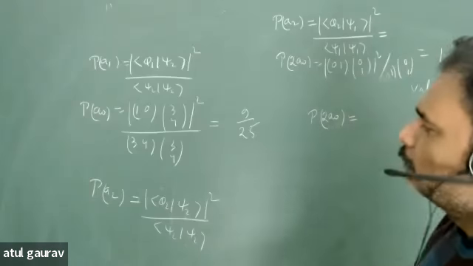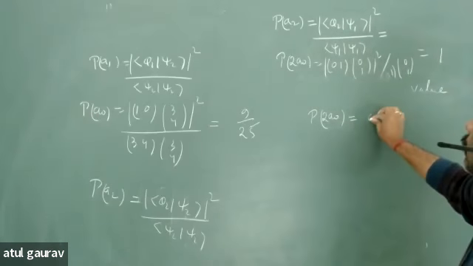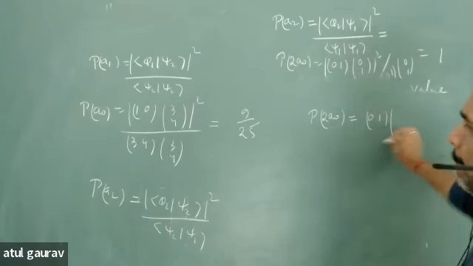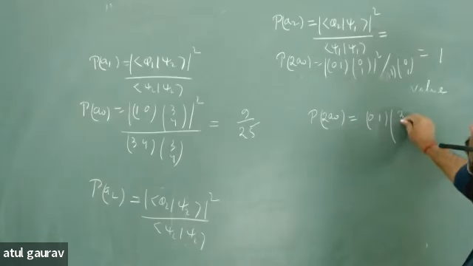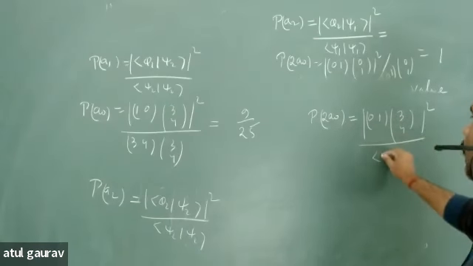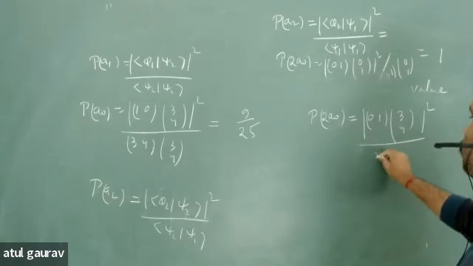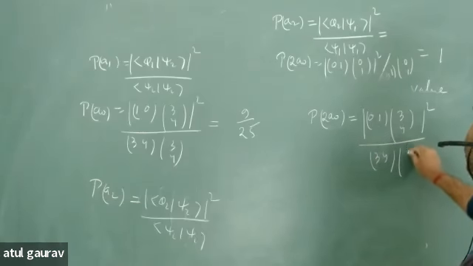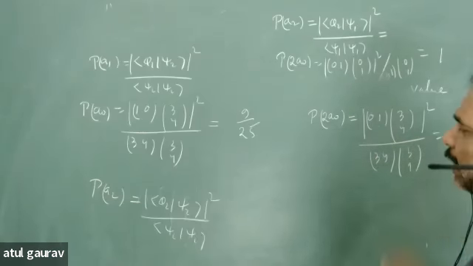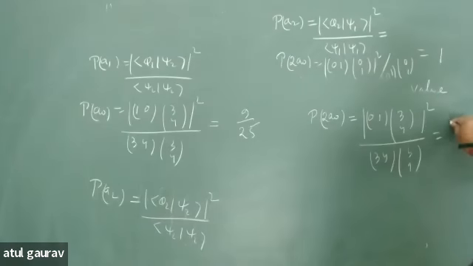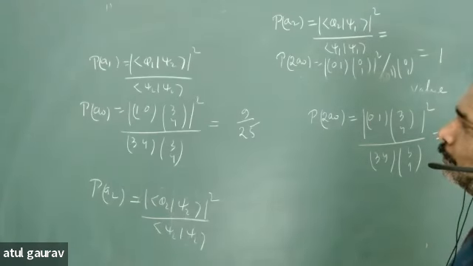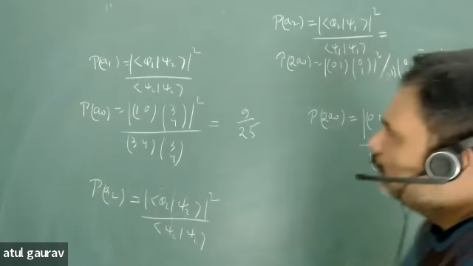And that value is equal to, what is your phi 2? 0, 1. What is your psi 2? 3, 4. You have to take the mod square. And here psi 2 is your 3, 4. What will you get? 16 upon 25. Are you getting my point?